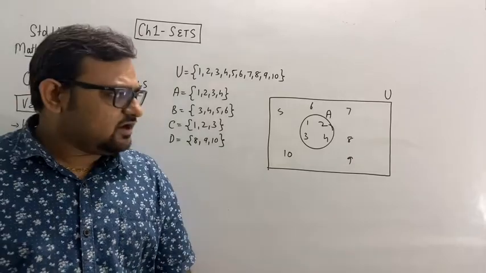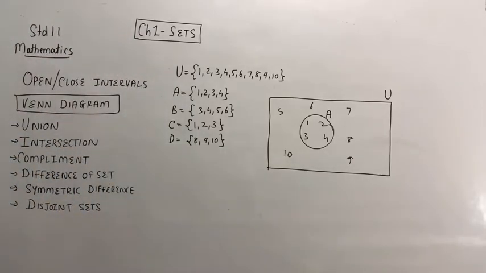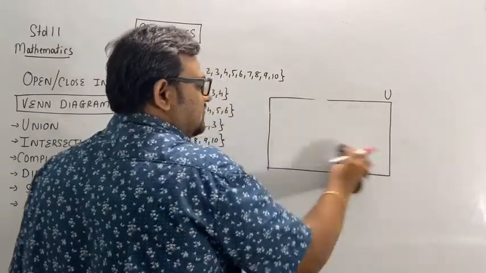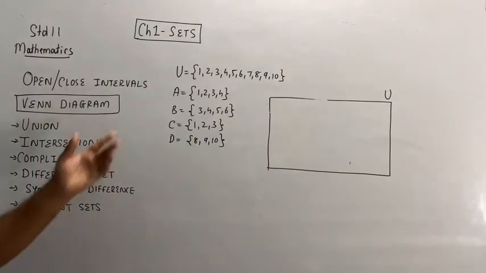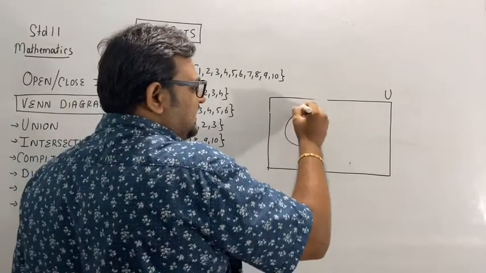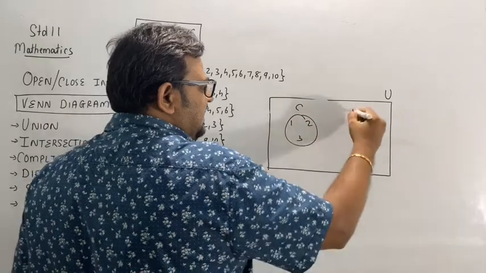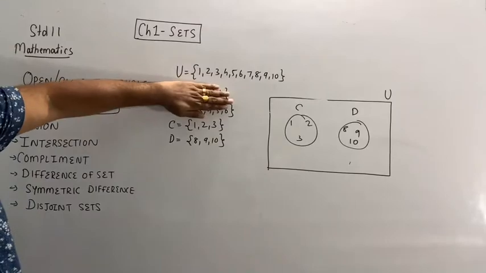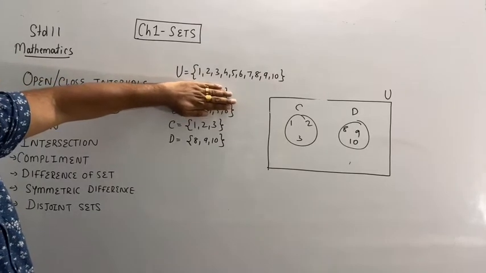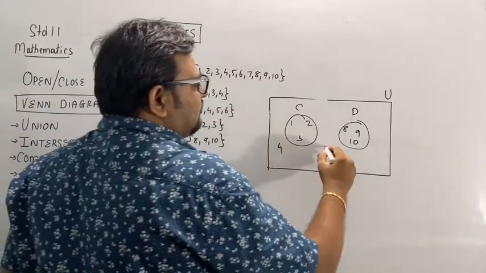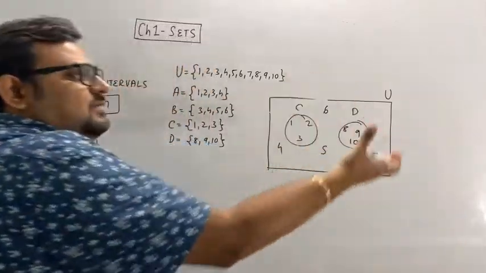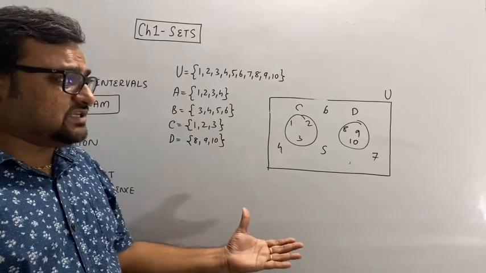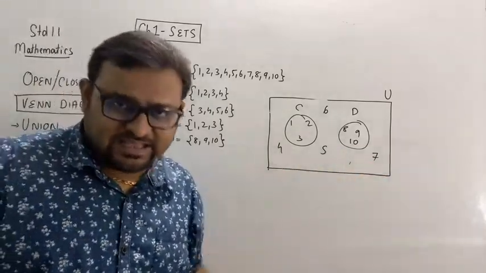Okay, clear? Now we want to represent two sets, let's say C and D. Is there anything common between C and D? No. So this will be C: 1, 2, 3, and this will be D: 8, 9, 10. Let's say there are only two sets, there is no set A and B. So the remaining elements 4, 5, 6, 7 will be outside C and D. Clear? This is the Venn diagram representation of two sets C and D.